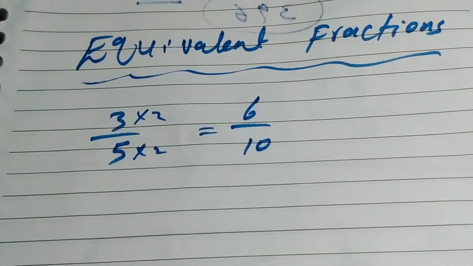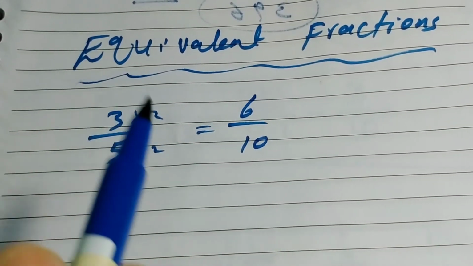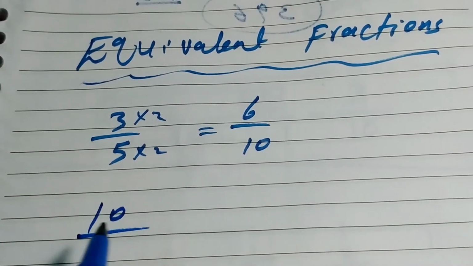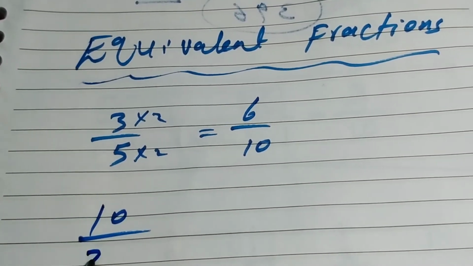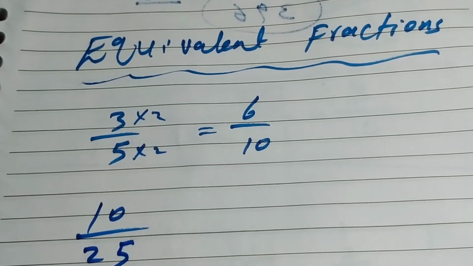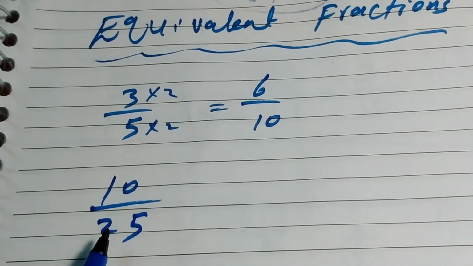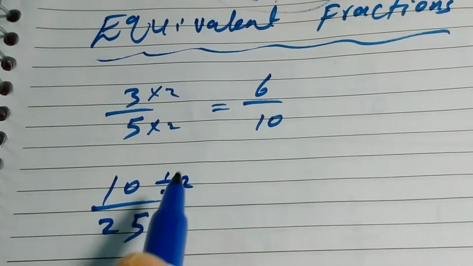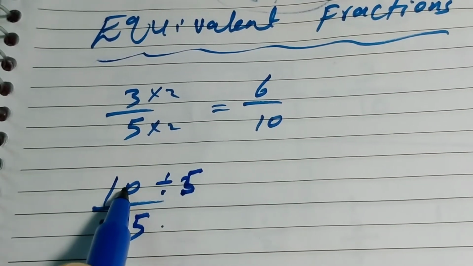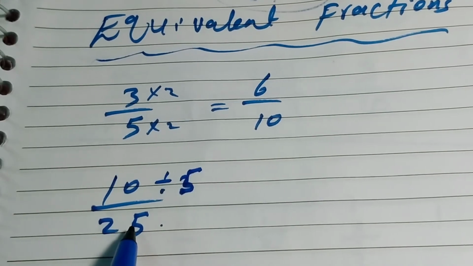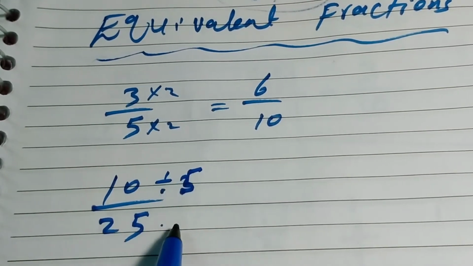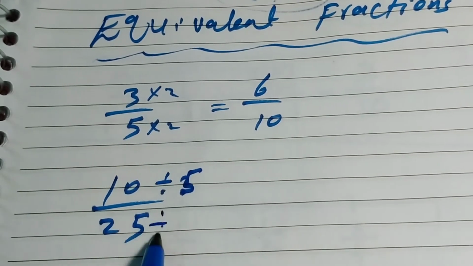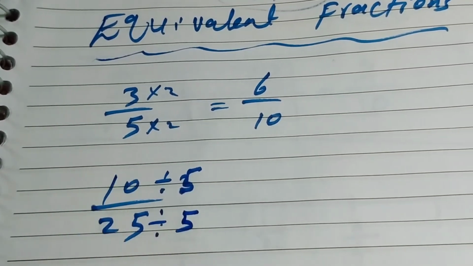Or you can do it by dividing. For example, 10 over 25. We want to write an equivalent fraction. So I want to simplify by 5. 10 is divisible by 2, but 25 is not divisible by 2. We want the same number. Both are divisible by 5.